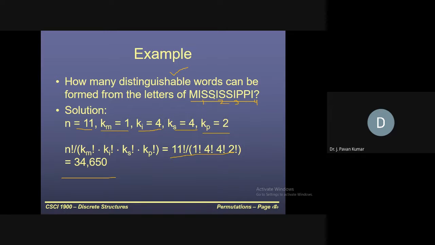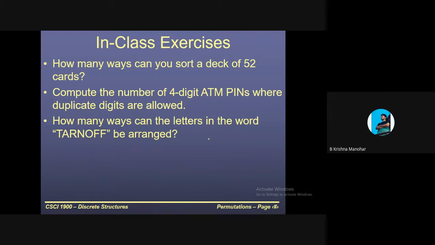All are I's only, so some words may be repeated. We avoid this and count each only once by dividing by the number of ways we could arrange those letters internally. That is the intuition. Clear? Yes, sir. These are some other examples that you can try out.